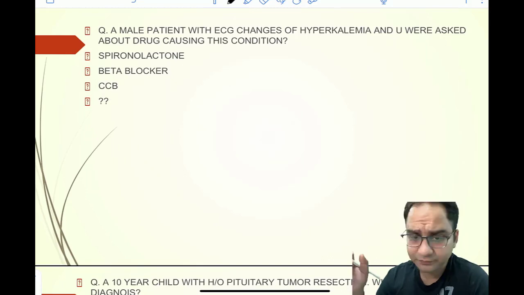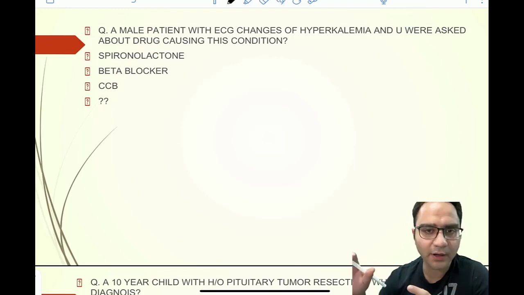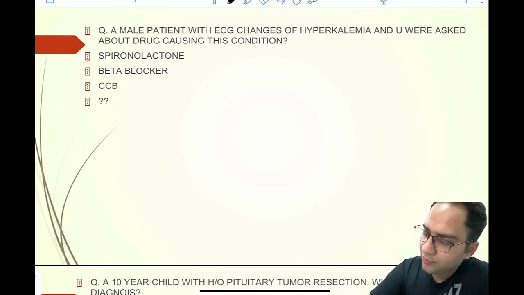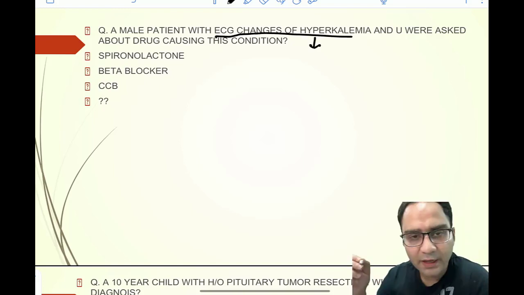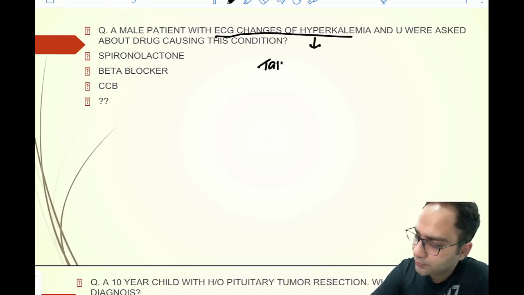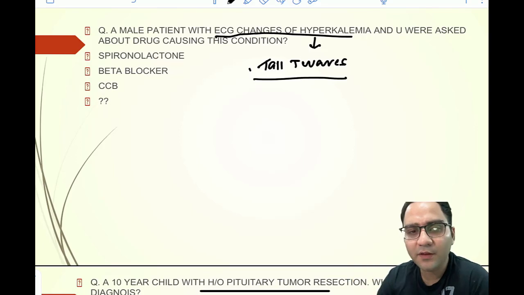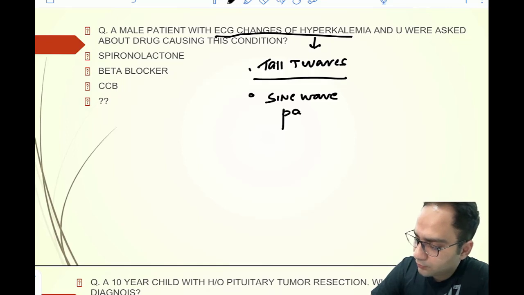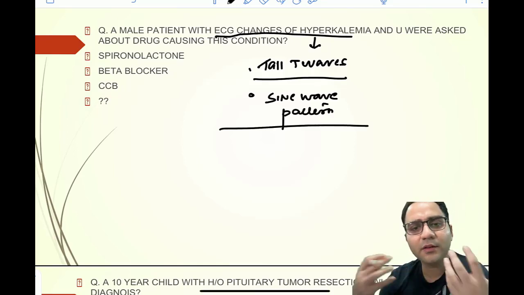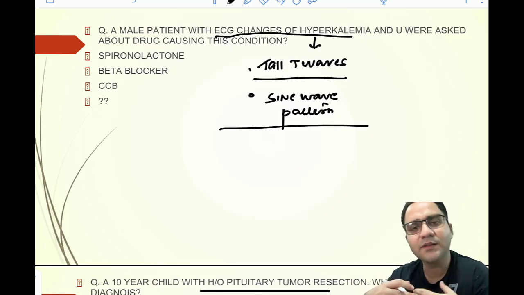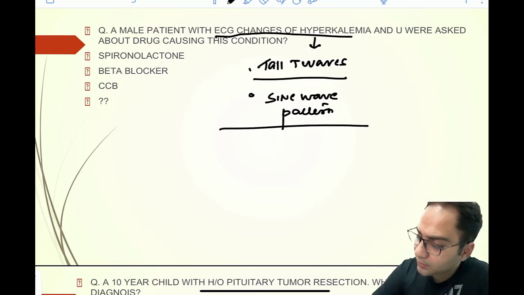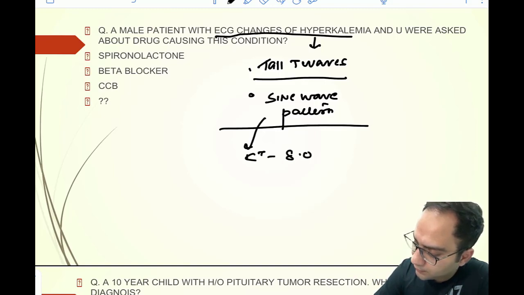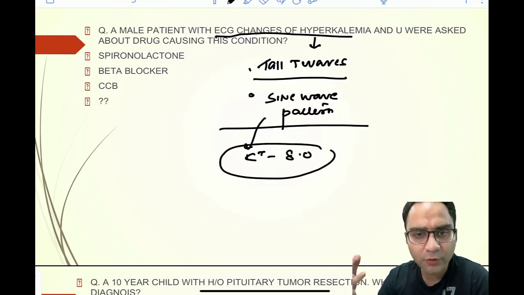Next question. This was basically an integrated question with cardiology and your electrolyte imbalance disorder. You are being asked that you have ECG changes of hyperkalemia. So what are the ECG changes that you know of? We all know that tall T waves can be seen in hyperkalemia. With the severity, the tall T waves can even change into sine wave pattern. So whatever the severity of hyperkalemia would be, the ECG would show that amount of changes. If the potassium level is more than 8, our ECG would show sine wave pattern.